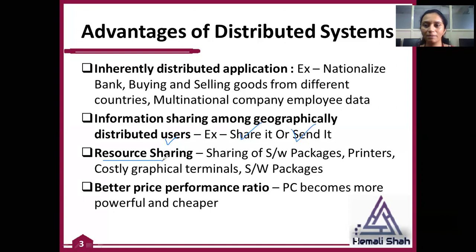In previous years, the PC was not as powerful as those available today, and it was very costly. And now if you compare the price of the PC, it is cheaper compared to previously, and you are getting more power. You can get more processing speed in the computers that you are using right now. So you will always get a better price and performance ratio if you include new computers in your system to create a distributed system.